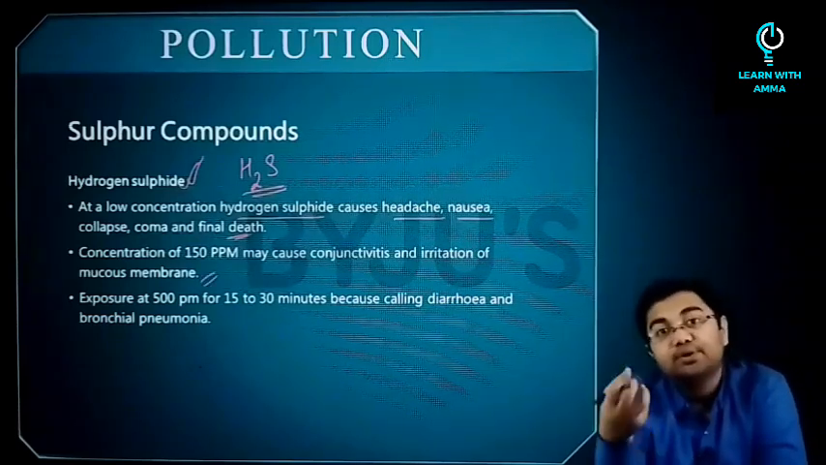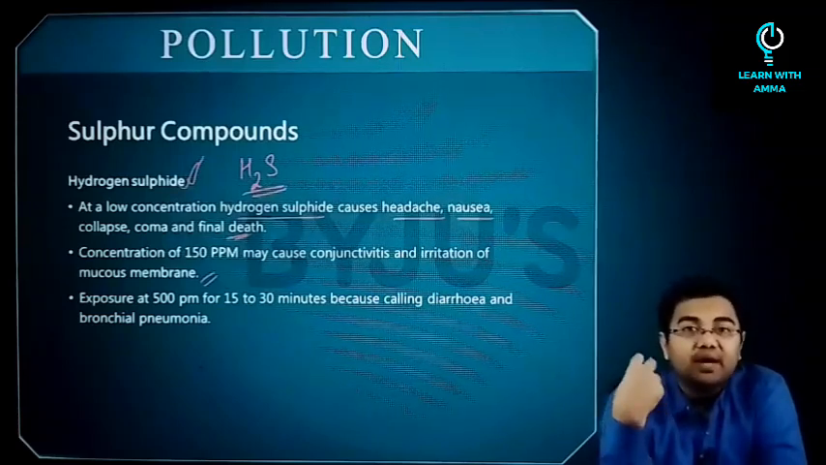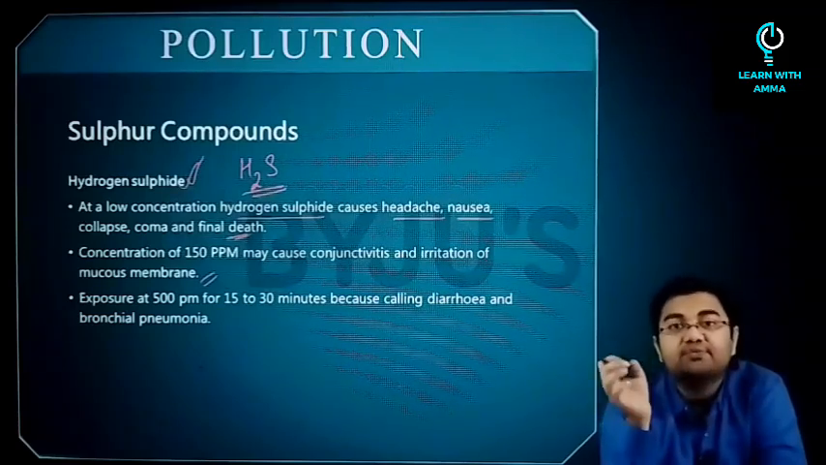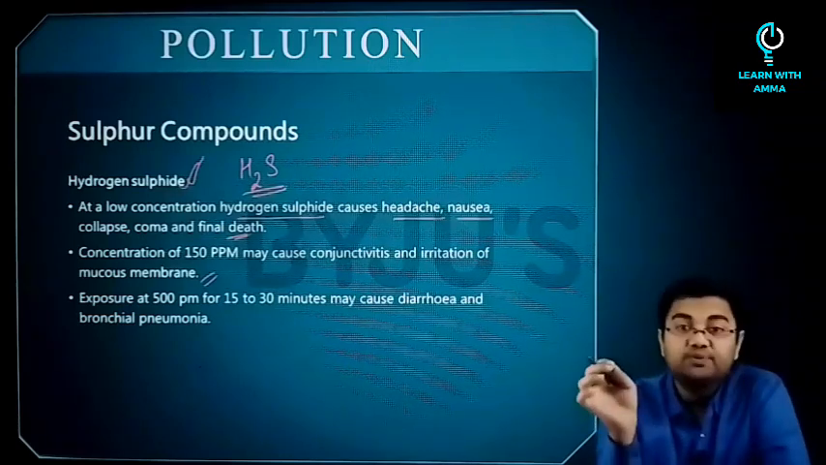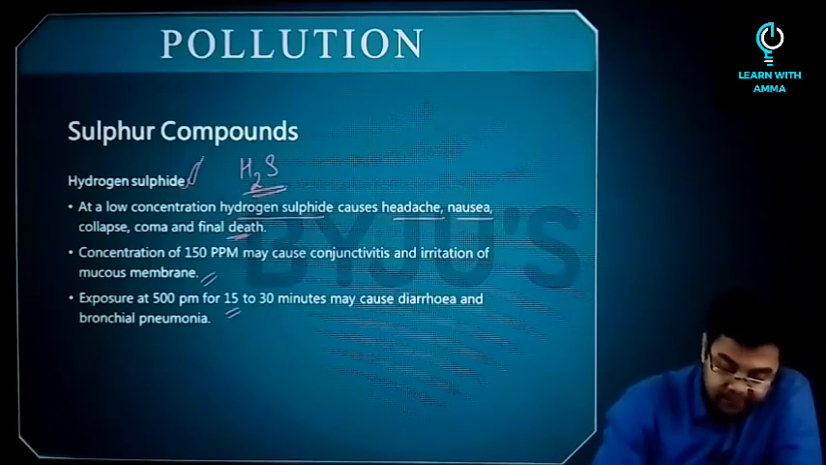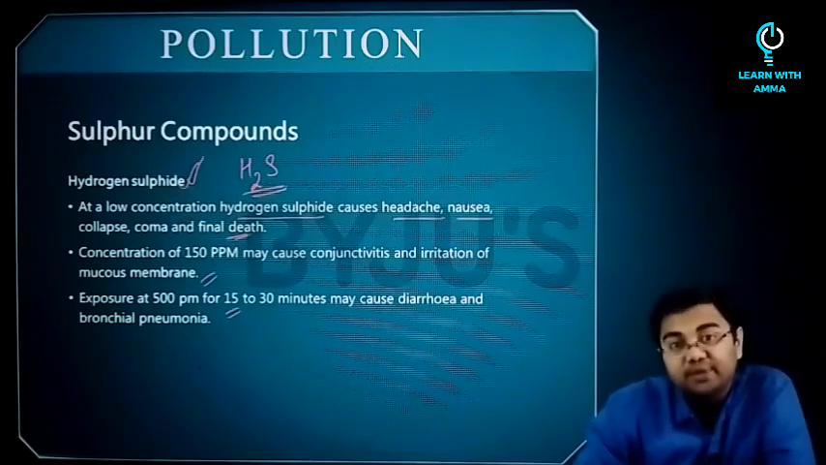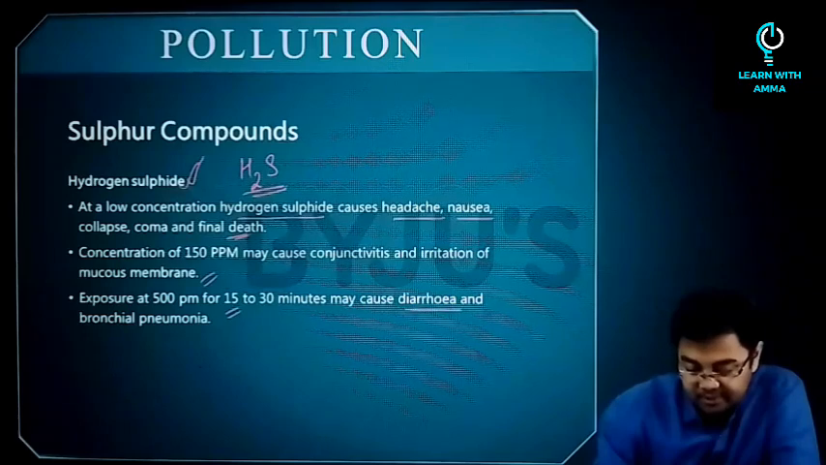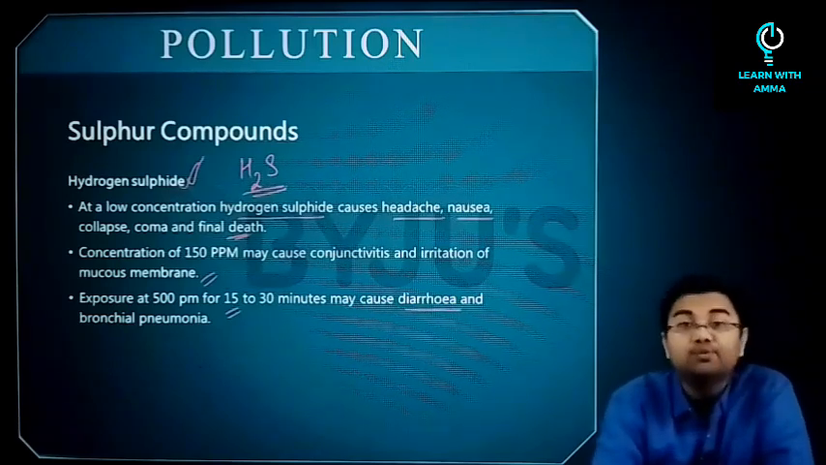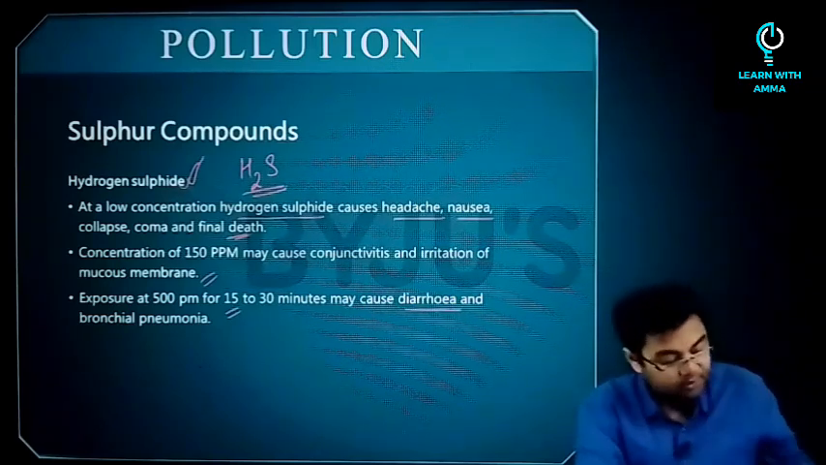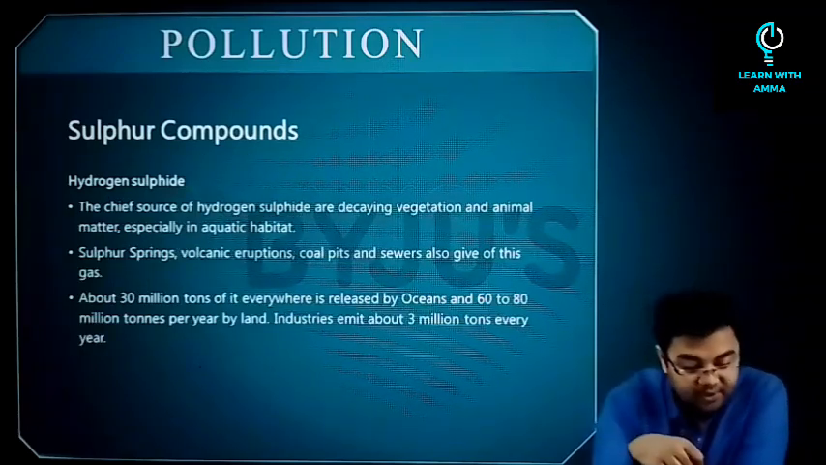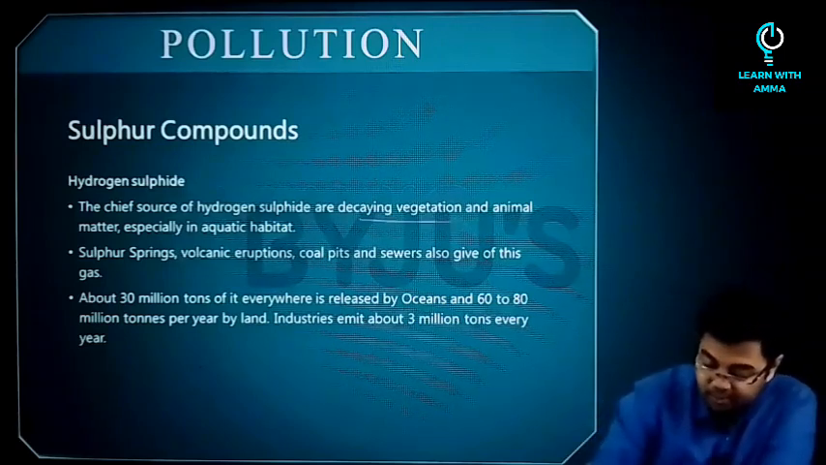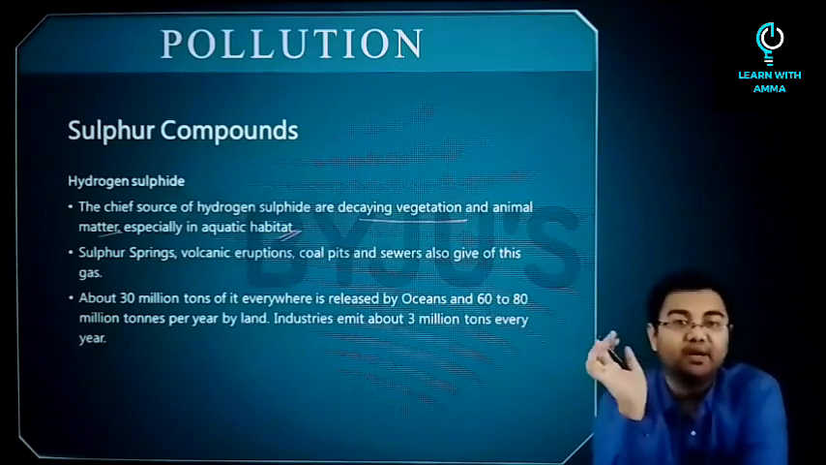And if it goes beyond 500 ppm, and even that happens for, let's say, 15, 20, 25 minutes, and finally if the exposure is at 500 ppm for even 15 to 30 minutes, there is a possibility that diarrhea and bronchial pneumonia may happen. So hydrogen sulfide, what is the chief source? So first of all, the chief source is decaying vegetation, animal matter, especially in the aquatic habitat.